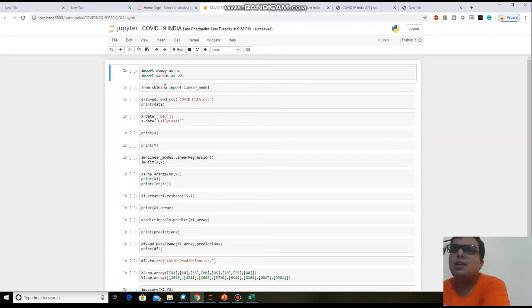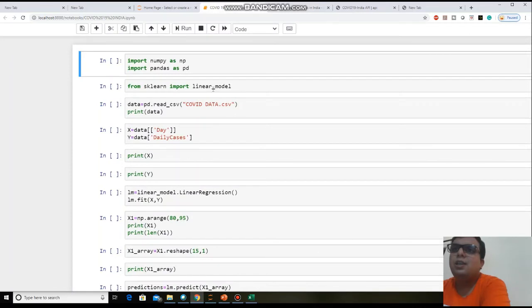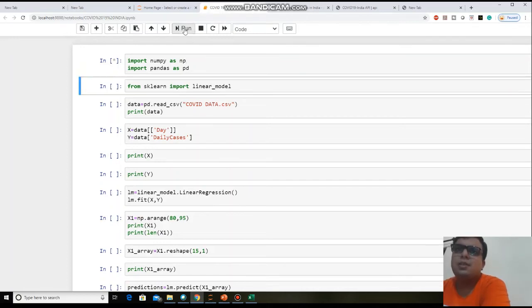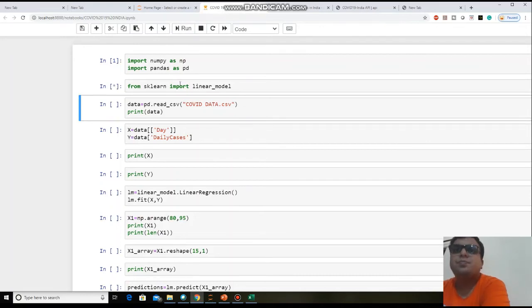From sklearn, I am importing a linear model, because we are using an approach of linear regression. That's why we need to import the linear model in our code. Let's run these lines. The first time it will take some time to run these two lines. Next, run this line also.